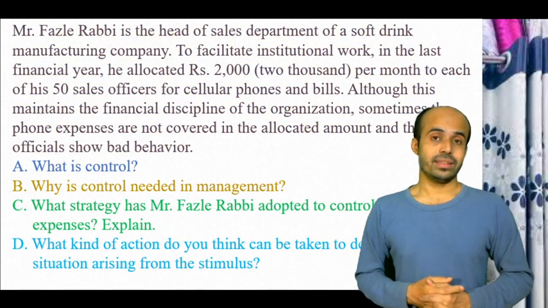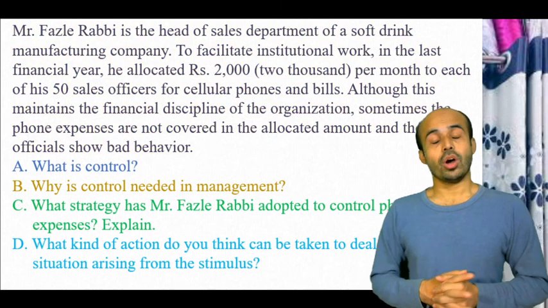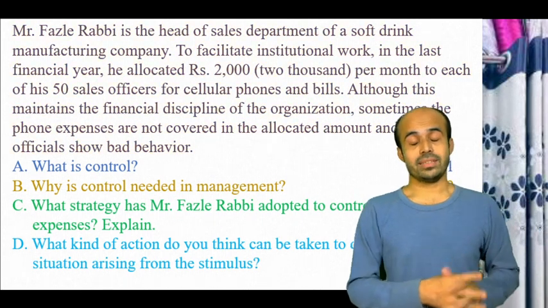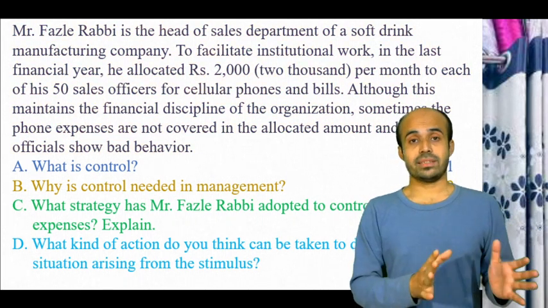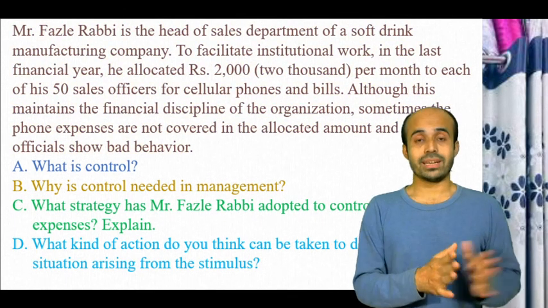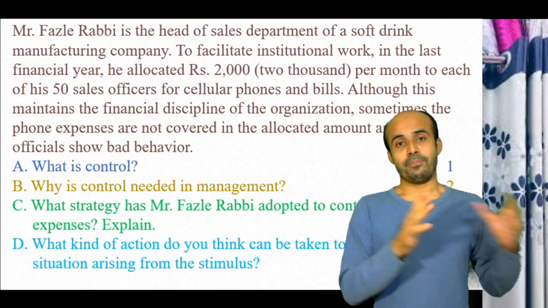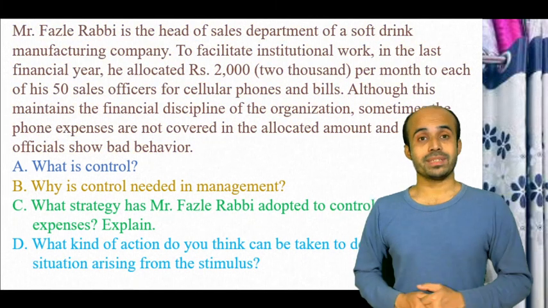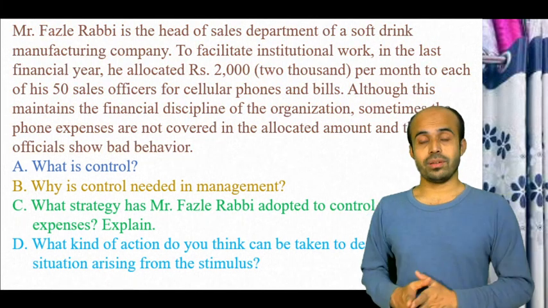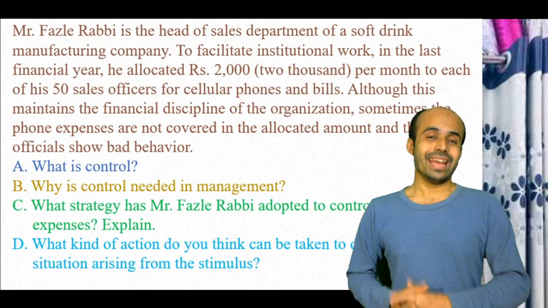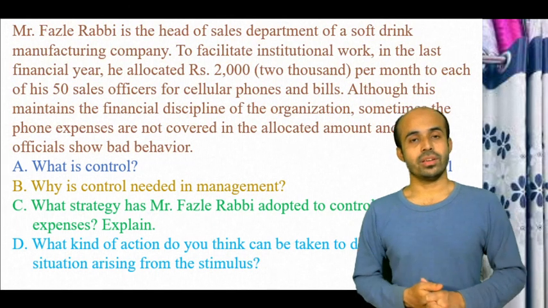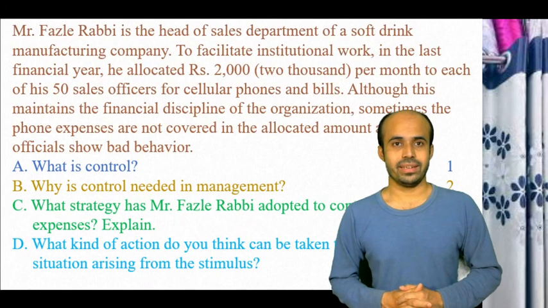The other six functions may be perfectly done, but at the end, when controlling is not present, the task will not be completed.